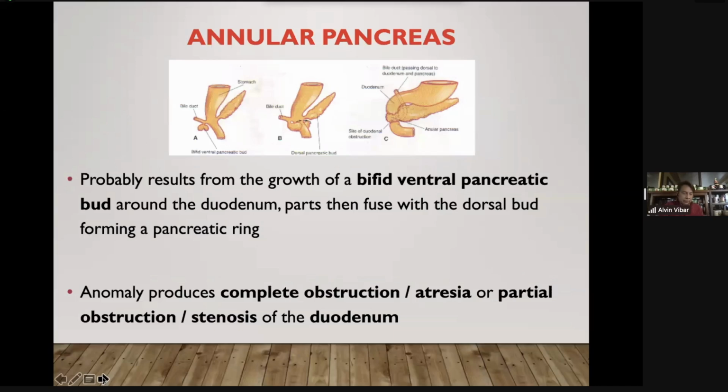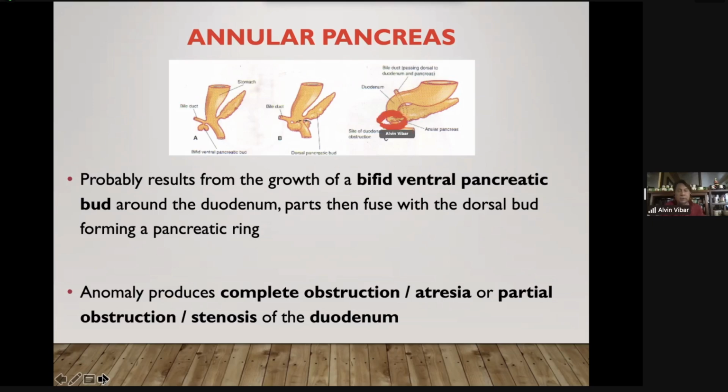Congenital anomaly to remember, a bifid. The problem here is the development of a bifid ventral pancreatic bud. So here, bifid pancreatic bud. One rotates anteriorly, the other one rotates posteriorly, and after rotation, after it fuses to the dorsal pancreatic bud, what will happen?